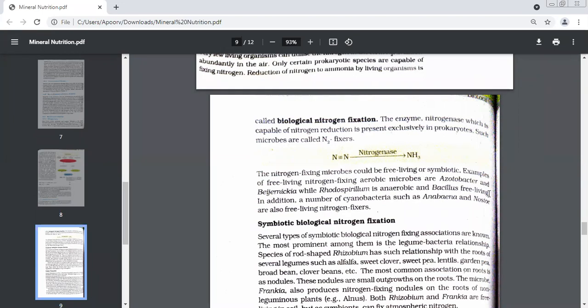Bacillus, another one. This is also free living. In addition to the names we have done, we have cyanobacteria such as Anabaena and Nostoc. They are also free living nitrogen fixers. They are free living, they are not symbiotic, and they can fix what? They can fix nitrogen.